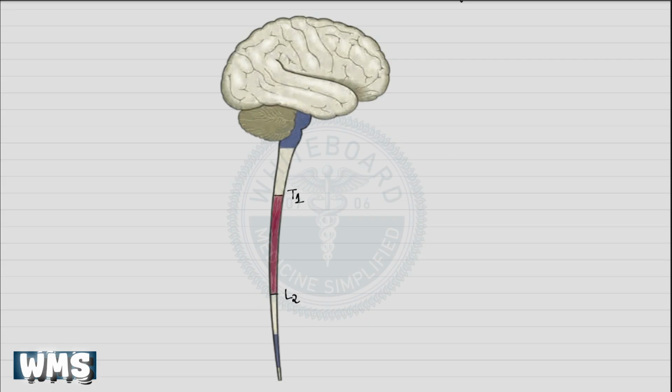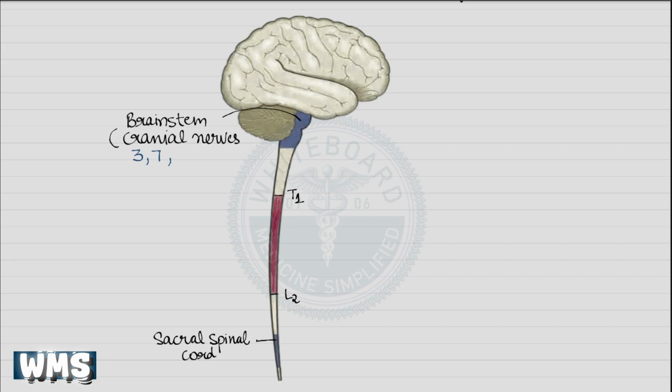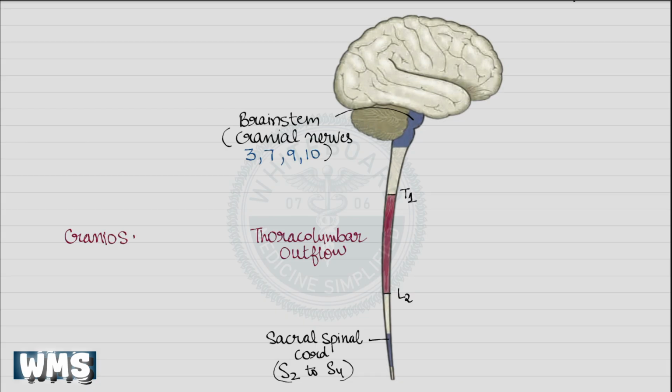In contrast, the parasympathetic nervous system originates from two main regions, the brainstem and the sacral part of the spinal cord. From the brainstem, parasympathetic fibers travel through certain cranial nerves, most importantly, the oculomotor, facial, glossopharyngeal, and vagus nerves. And from the sacral spinal cord, parasympathetic fibers arise from segments S2 to S4. Because of these distinct origins, the sympathetic nervous system is described as having a thoracolumbar origin, whereas the parasympathetic nervous system is said to have a craniosacral origin.